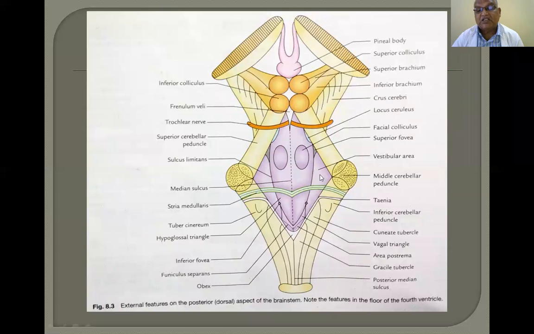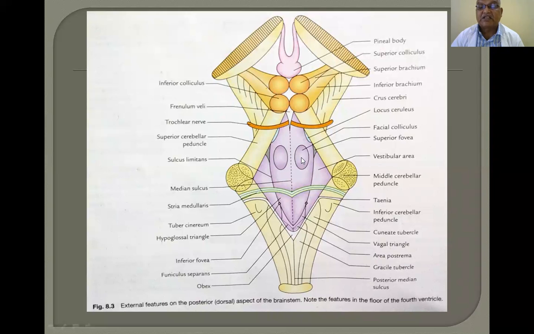So the vestibular nucleus is present beneath this area, which is divided into 4 quadrants: upper medial, upper lateral, lower medial, lower lateral, or superior medial, superior lateral, inferior medial, inferior lateral. This vestibular area contains the vestibular nucleus.